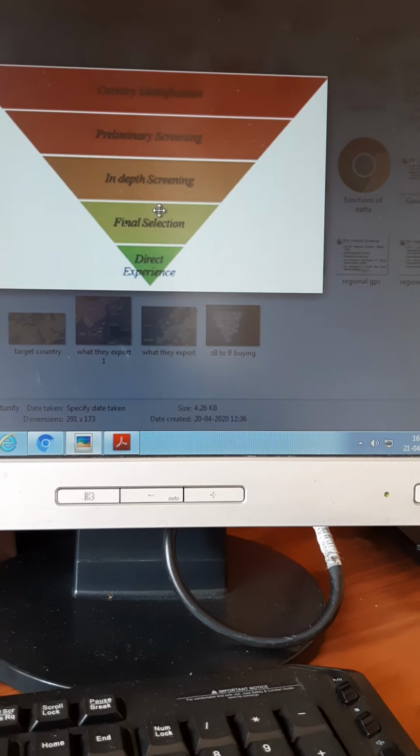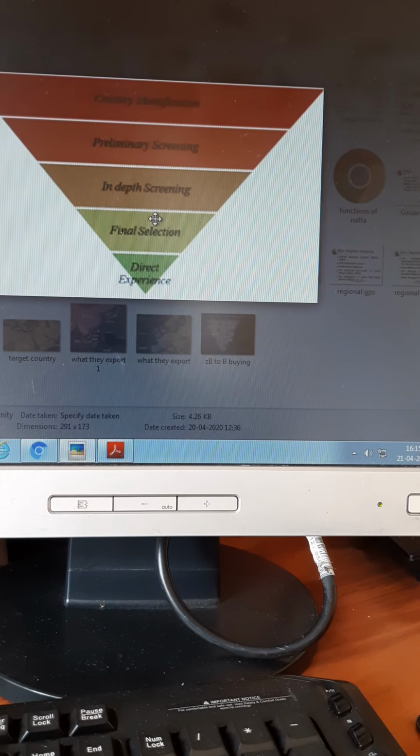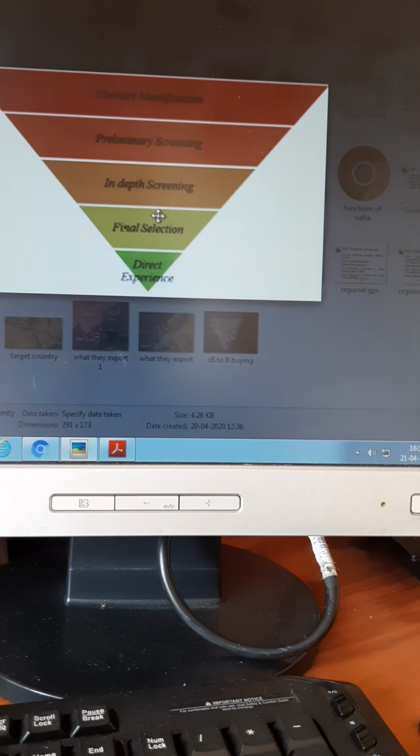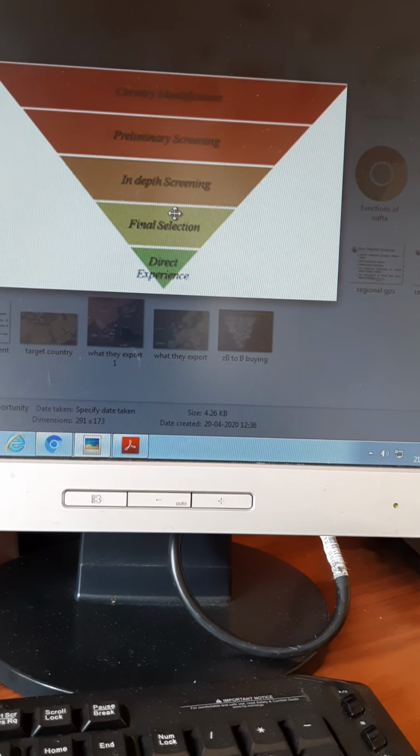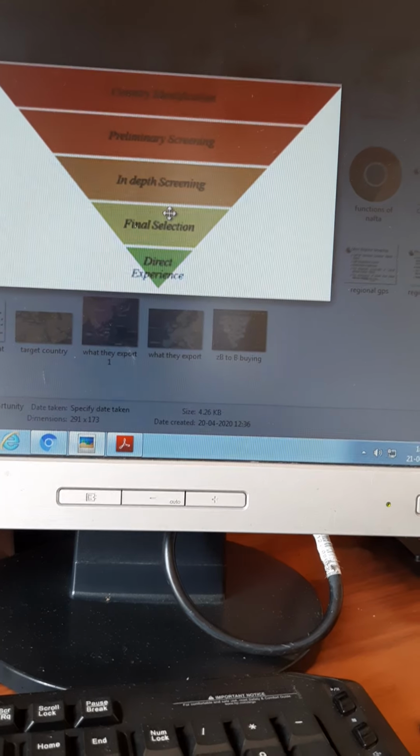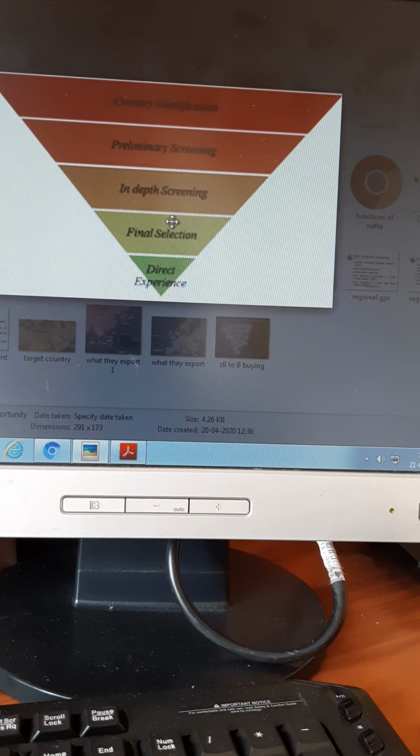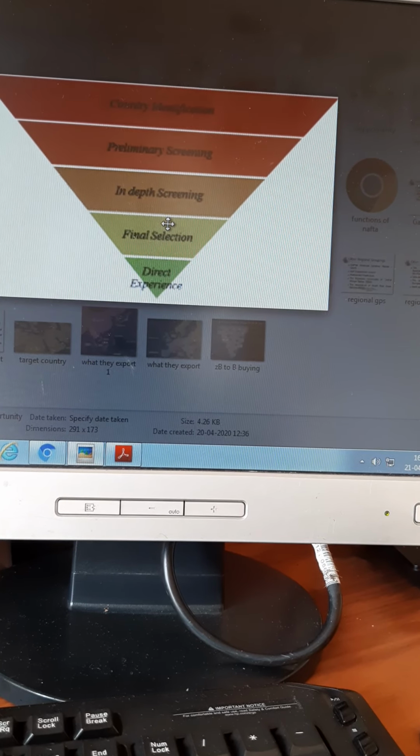So the next aspect we will be covering tomorrow is grouping in international marketing. So there are 4 or 5 groups, as I mentioned to you: American, European. So we'll go through them one by one.